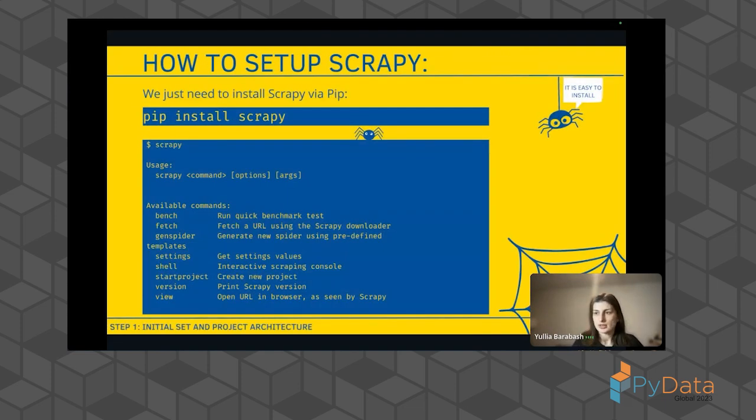We can set up our Scrapy by simply running pip install Scrapy. And after that, on your local machine, you will have an additional command line interface where you can execute the following commands. For example, fetch page, and on the terminal, you will also be able to extract some data from the page. Also, you can create a project and spider by executing startproject and genspider, that we will use later to create also some application. And view, if you want to open the page that you're rendering from a website in the browser and see how Scrapy sees it as well. It can be useful for debugging.